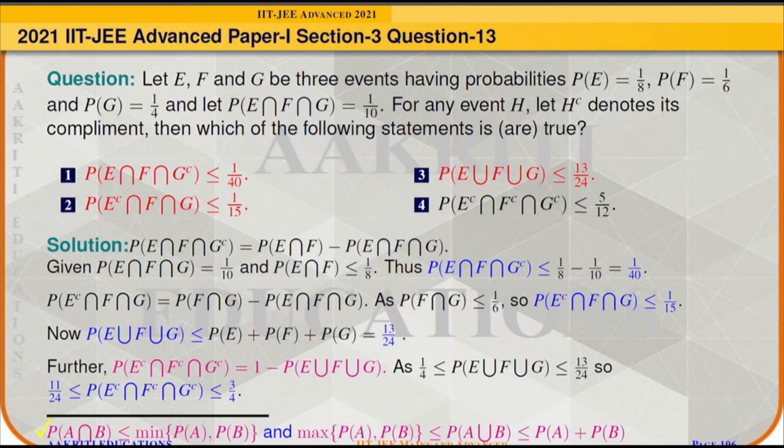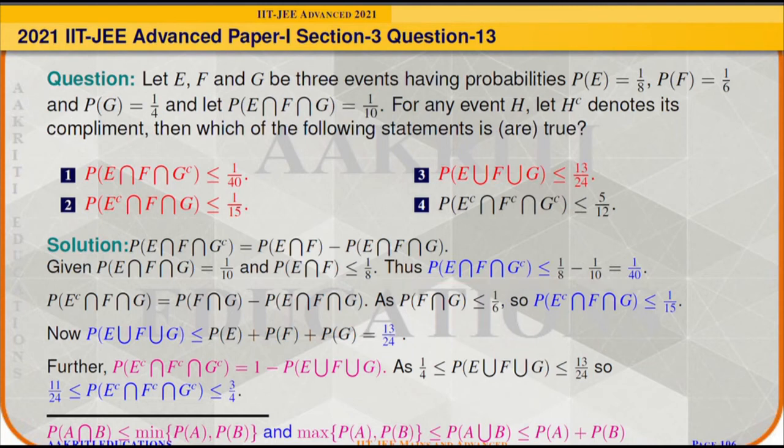So using the same criteria, we will get probability of E intersection F will be less than or equal to minimum of 1 by 8 and 1 by 6, and it will come out as 1 by 8. So probability of E intersection F intersection G complement will be less than or equal to 1 by 8 minus 1 by 10. And after solving, we will get 1 by 40.